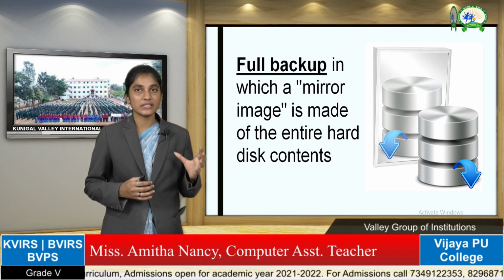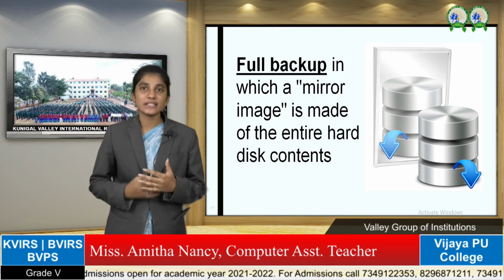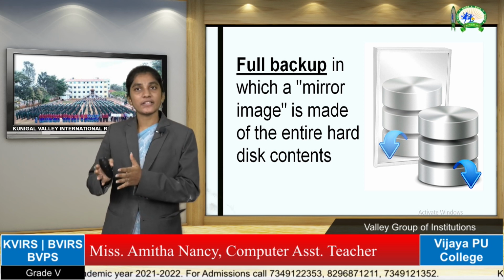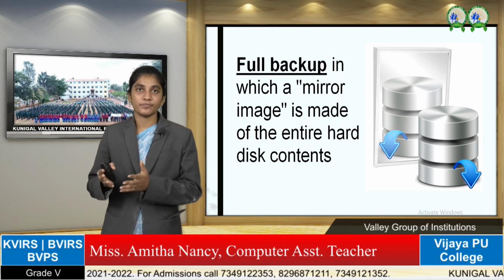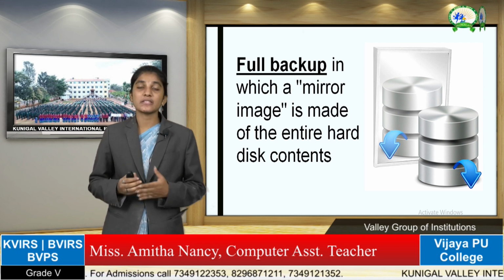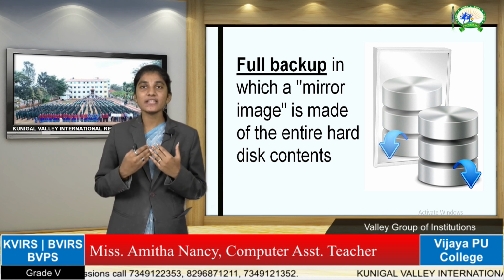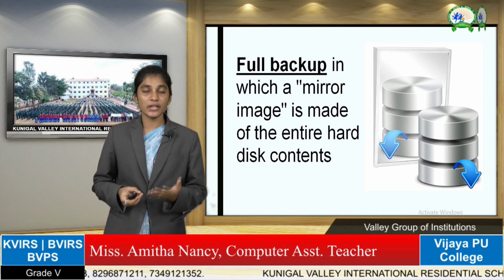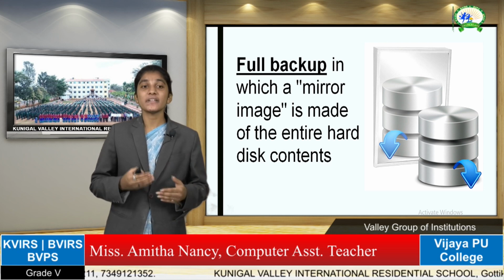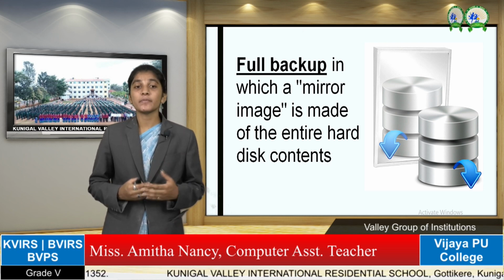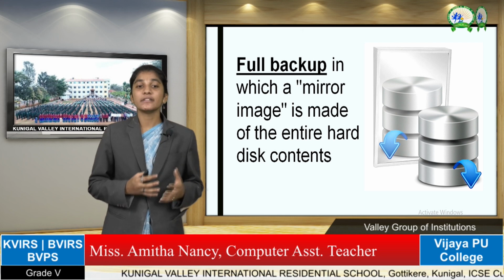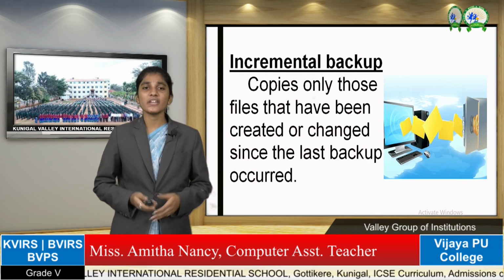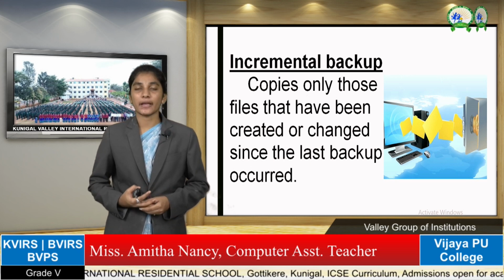Whatever data the hard disk contains is copied to an external hard disk or storage device. When I see my face in the mirror, I can see exactly how I look, right? Like that, a full backup is a mirror image of the entire hard disk content copied to another disk.